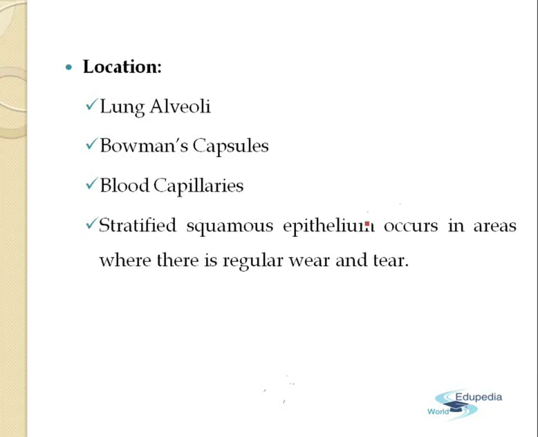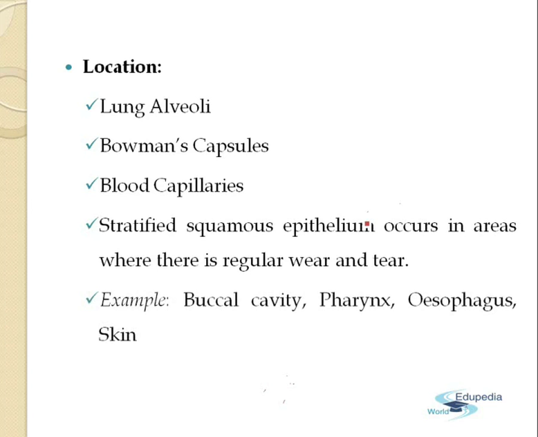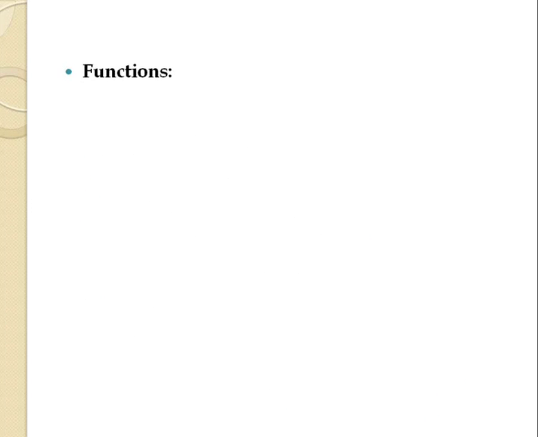Regarding the stratified squamous epithelium, basically they are found in the regions where there is regular wear and tear, so that the basement membrane helps in adding new tissues again and again. So the stratified squamous epithelium is basically found in the buccal cavity, the pharynx, esophagus, and the skin. The skin is the important organ which has regular wear and tear.